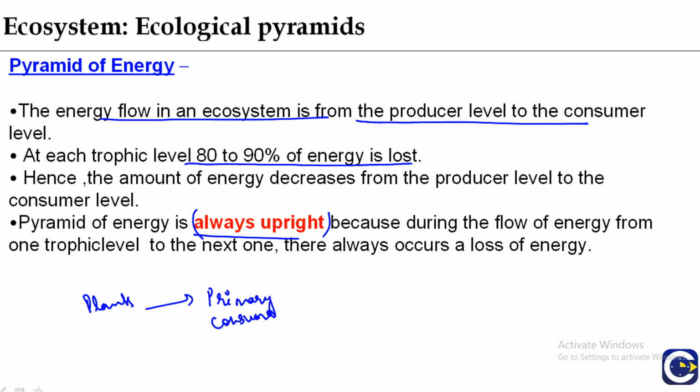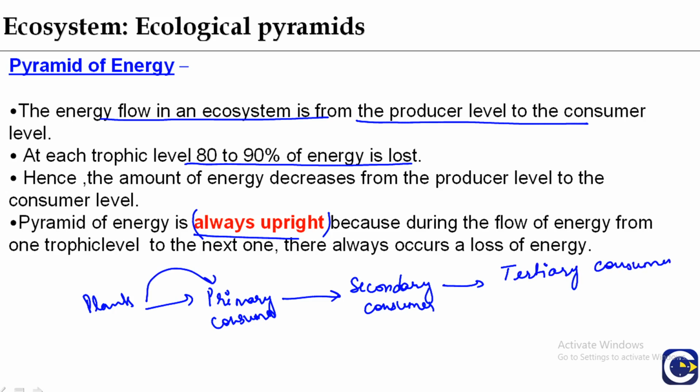As we have already discussed the energy flow in the previous video, here are the secondary consumers, now the tertiary consumers. In the energy flow, 10% of energy is transferred at each trophic level. So the amount of energy transferring at each trophic level is decreasing with the successive trophic level. So it is always an upright pyramid in case of pyramid of energy.